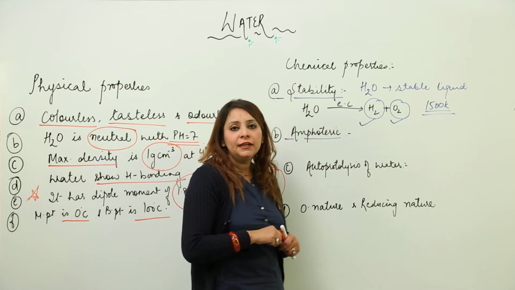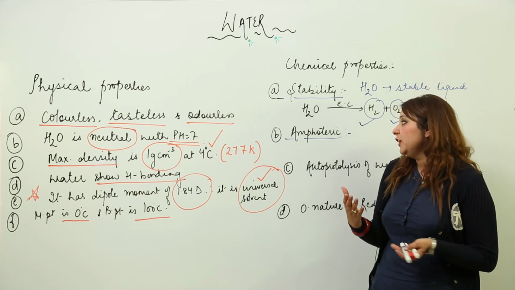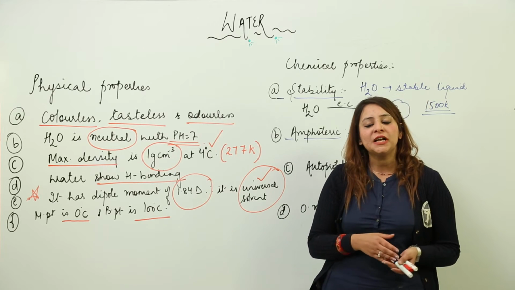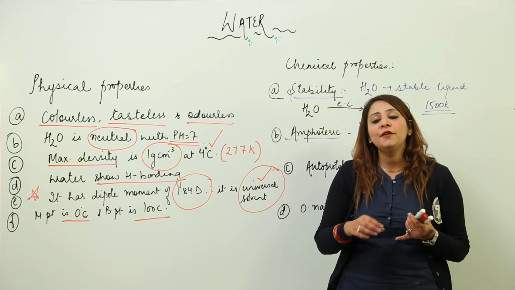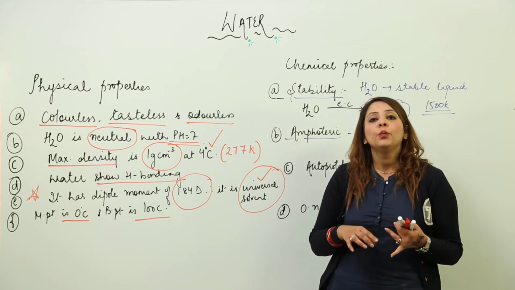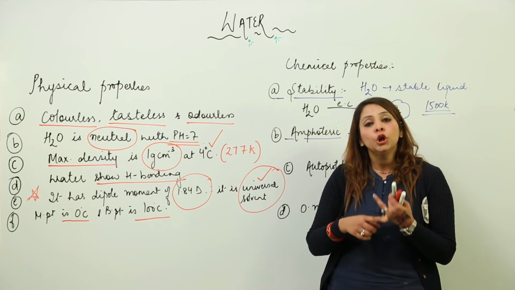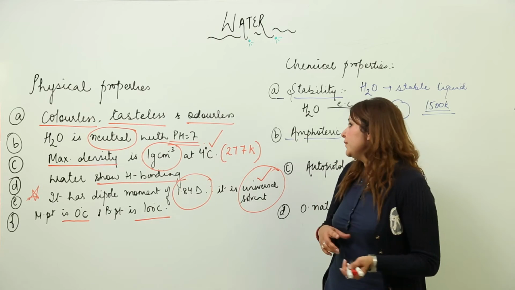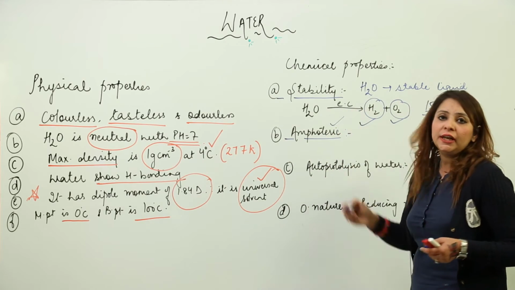As we studied in the equilibrium chapter, there are different ways of classifying substances into acid, base and neutral. And we have gone through many kinds of concepts, like the Arrhenius concept, the Bronsted concept, and the Lewis concept. We have seen that according to the Bronsted concept, water is amphoteric in nature.